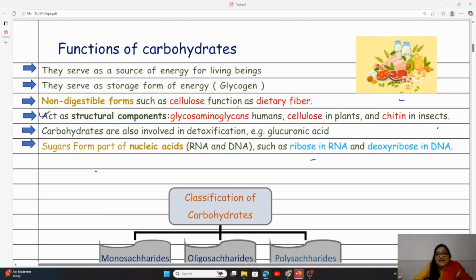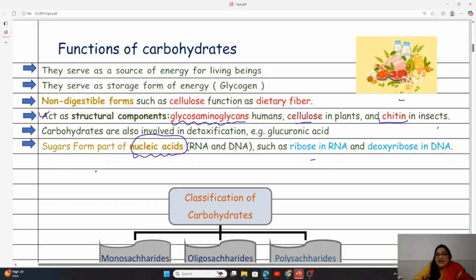Another point is it acts as the structural component of glycosaminoglycans. Yes, in humans, the glycosaminoglycans are the structural components. All right. And the cellulose in plants, which we were discussing right now, and chitin, which provides the structural rigidity in the insects. Apart from this, we see that the carbohydrates are also involved in detoxification. For example, glucuronic acid is involved in detoxification to get the toxins out of the body, and they also form part of nucleic acid.